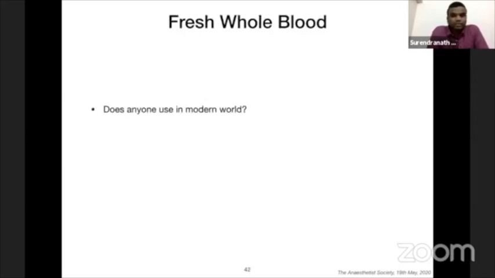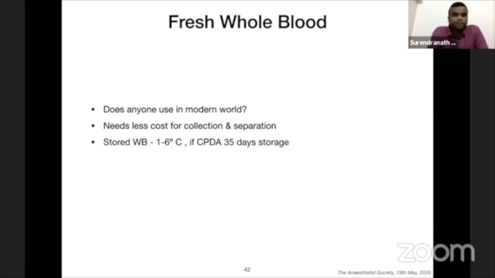Fresh whole blood is coming again. It is revisiting the world. Does anyone use it in the modern world? Yes, in my hospital, the cardiothoracic team uses fresh whole blood, and they are very comfortable with it. They say that less cost is required and collection is very easy. Separation is not required, and they can store it up to 35 days if they cool it to 1 to 6 degrees. But fresh blood is always fresh.